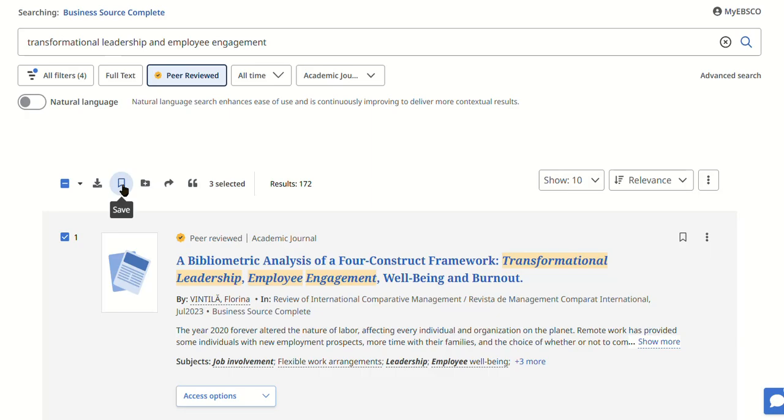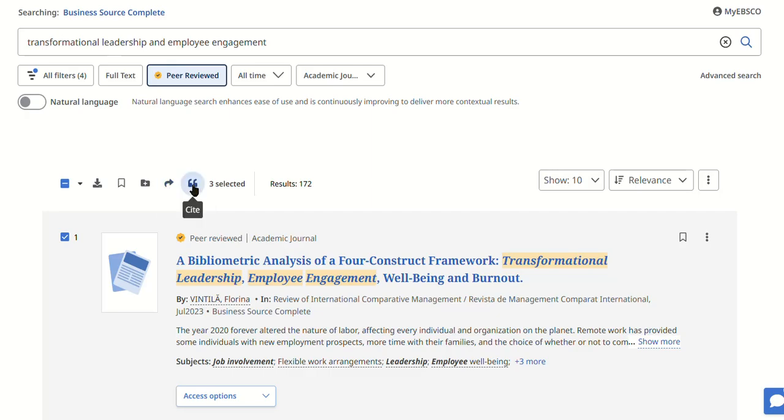There's an opportunity to save. That's related to MyEBSCO up here. If you log into MyEBSCO, you can save citations in MyEBSCO for a later time. This one is Add to a Project. In MyEBSCO, you can set up a project, which is kind of a folder for the thing you're working on, and you can gather your citations there. This one's a social media type of thing, share, email it to yourself or whatever.